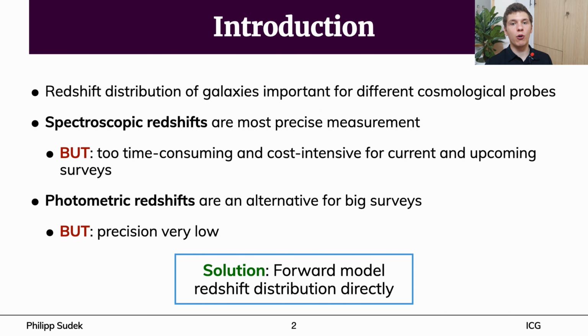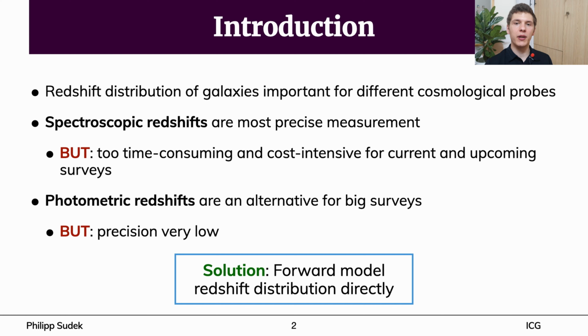Many cosmological probes, such as weak gravitational lensing, depend on accurate redshift distributions of galaxies. The most precise way to determine the redshifts of galaxies is using spectroscopy. Using absorption and emission lines, one can calculate the redshifts of the corresponding objects very precisely.